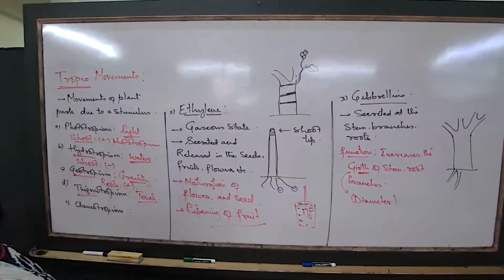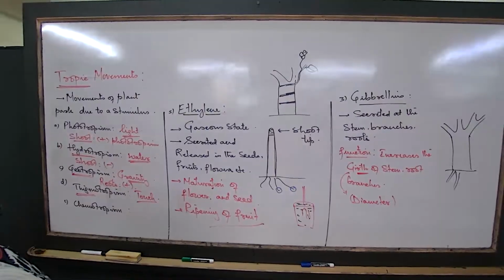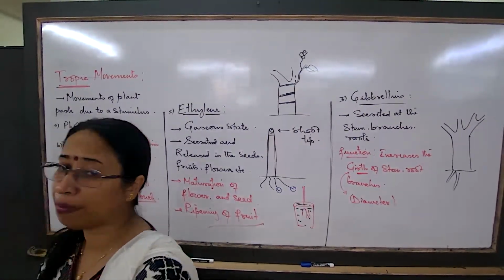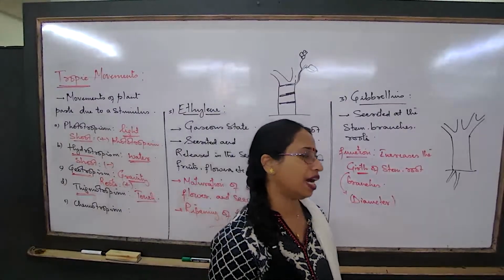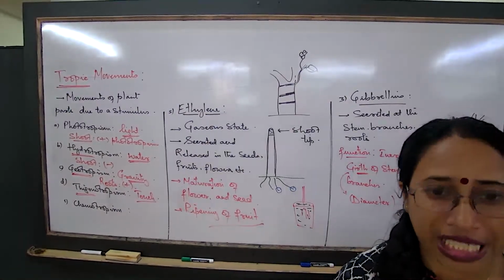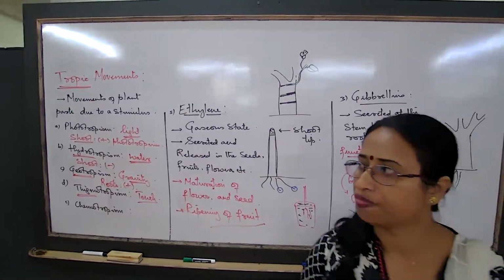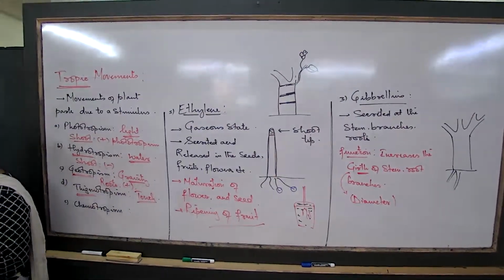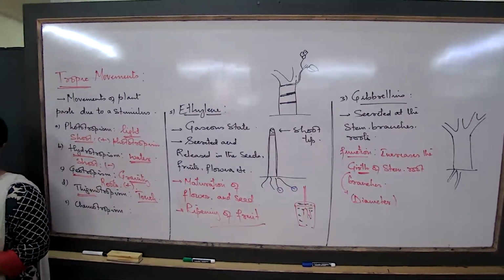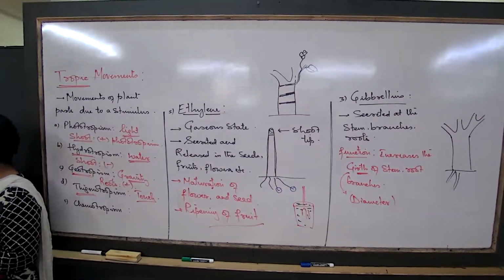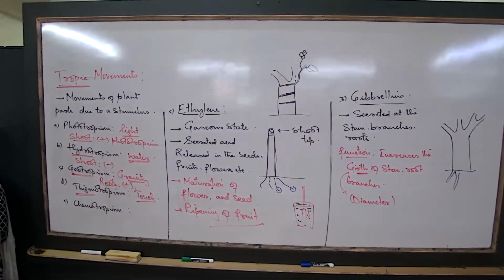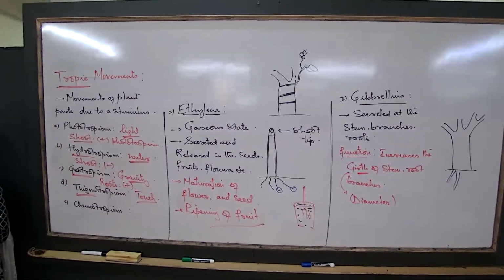This is majorly for plants which are climbers or creepers, which do not have a thick, strong stem. If I talk about the money plant or the pea plant or the cucumber or the pumpkin, these types of plants which are climbers or creepers, as they keep on growing, they always look for a support.